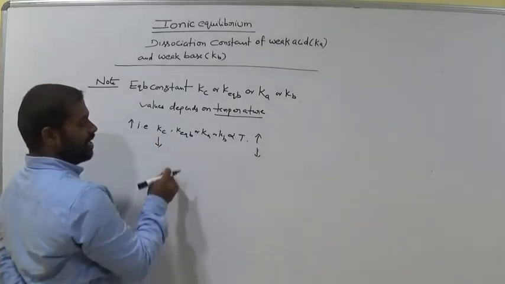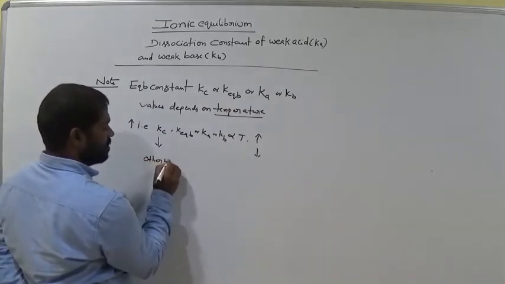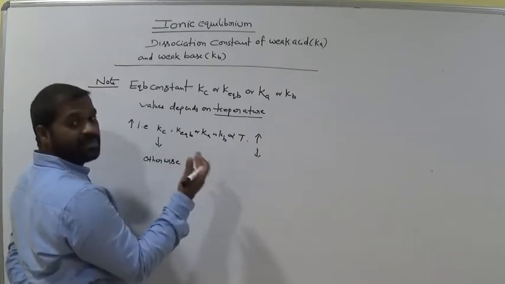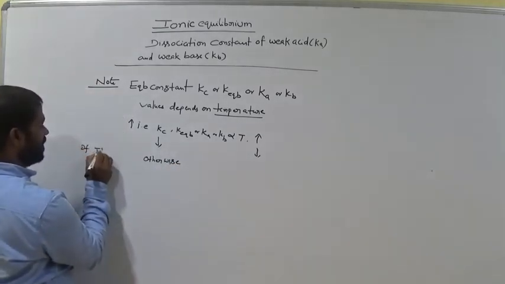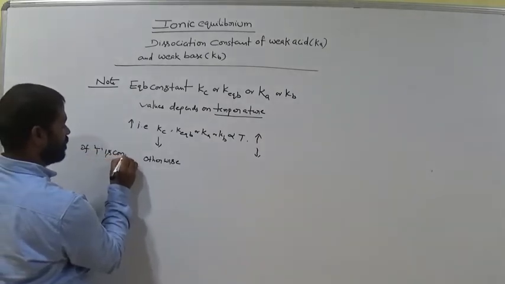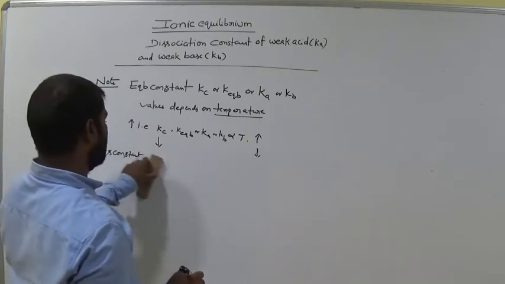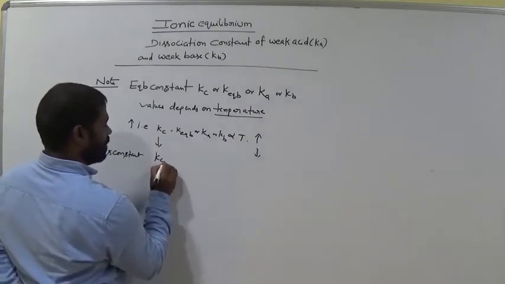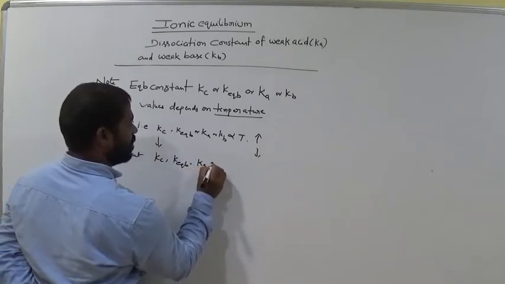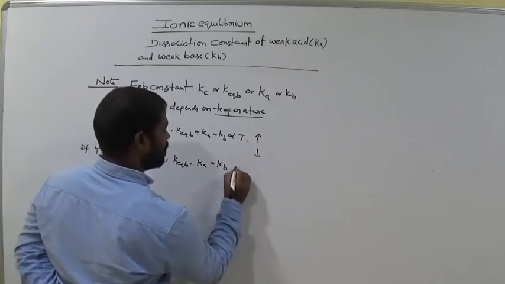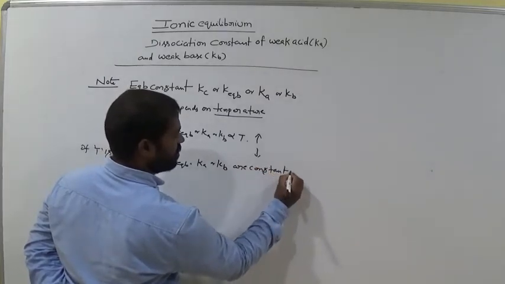If the temperature is constant, then Kc, K equilibrium, Ka and Kb are constants, with no change in their value. Remember this point. Why?